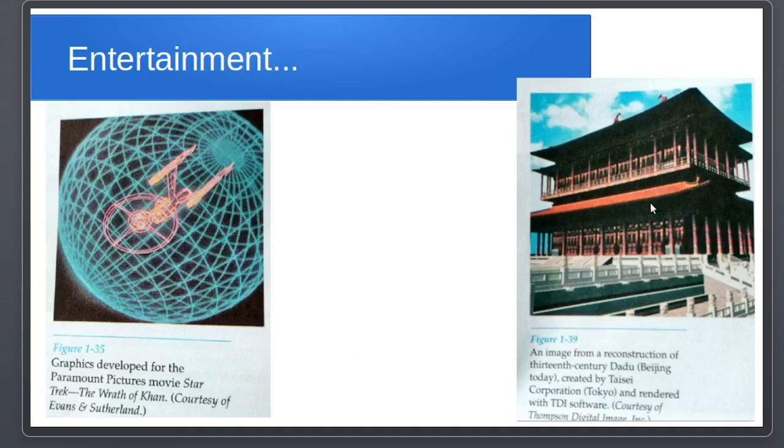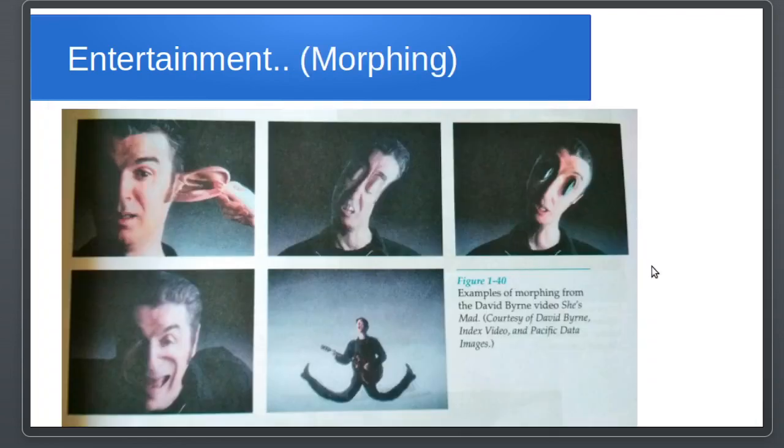This is a reconstruction of certain monument architecture. These all the things were done for entertainment purpose. And other than that, you can do morphing.